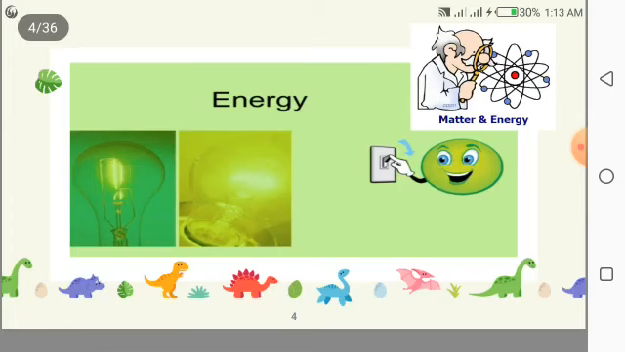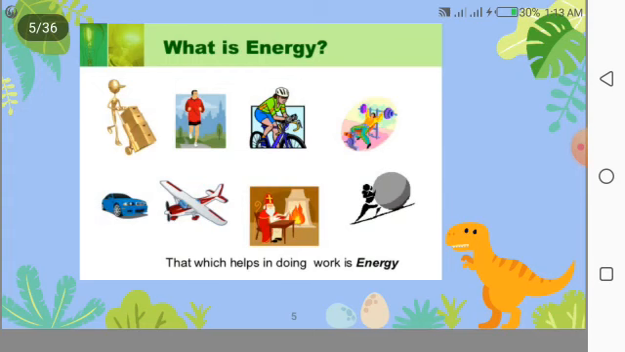Today our topic is energy. We are going to discuss energy. Now what is energy? We cannot always see energy, touch it or hold it in our hand, but energy is everywhere. Energy is the ability to do work, to make things happen and to cause changes. Here are the pictures that show energy, and all these things use energy to do work.